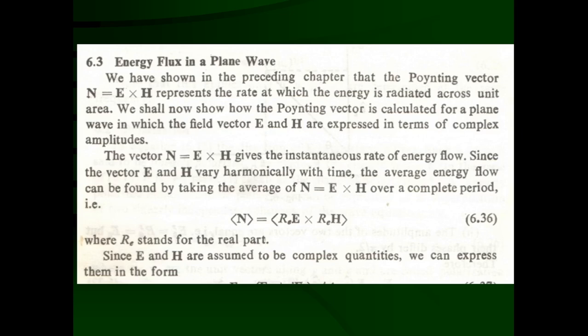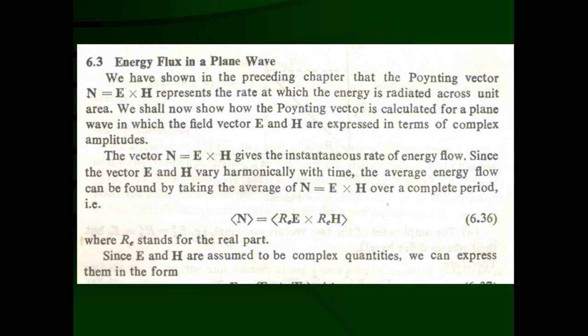N equal to E cross H represents the rate at which energy is radiated across unit area per second. So the amount of energy crossing a unit area of cross section per second is the Poynting vector. Now we are interested in calculating the average value of this Poynting vector.